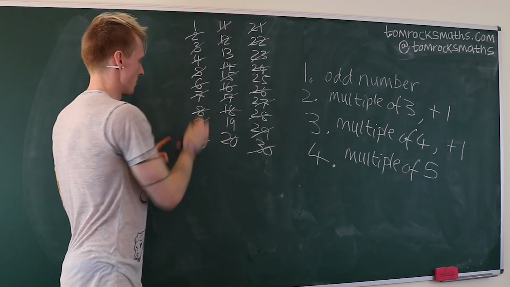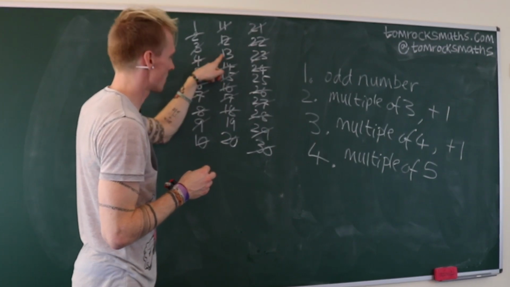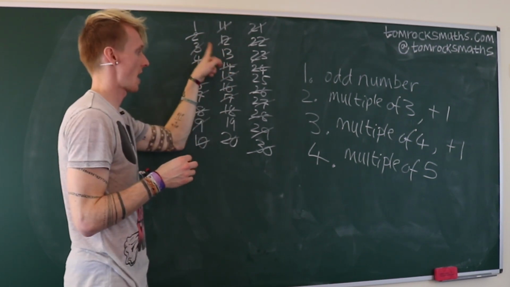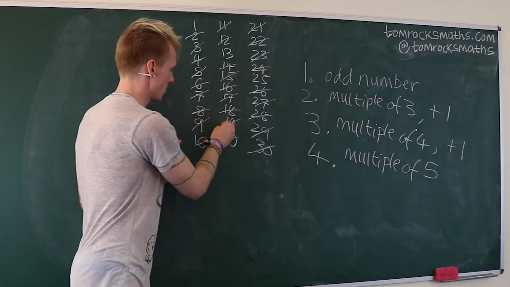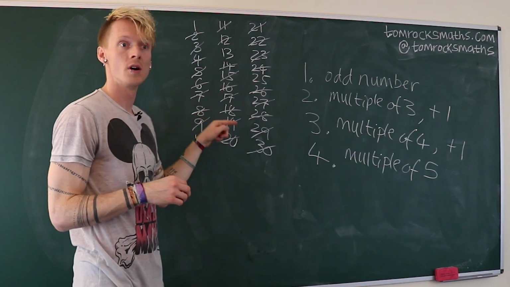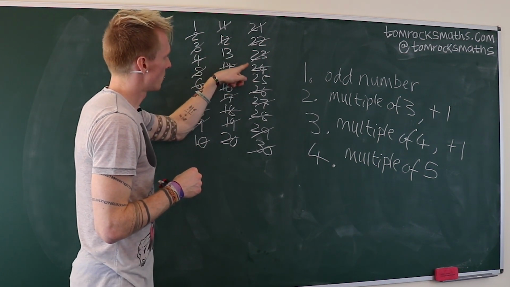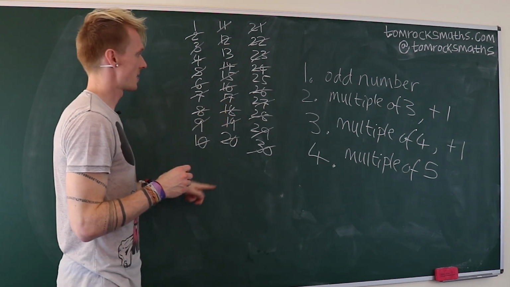So we cannot have 7. Then we can have 13, since 12 is 3 times 4, plus 1. That one is okay. Then 19 is not allowed, because that's 3 more than 16, a multiple of 4. 25, 4 times 6 is 24, plus 1, so 25 is okay, and that's it.